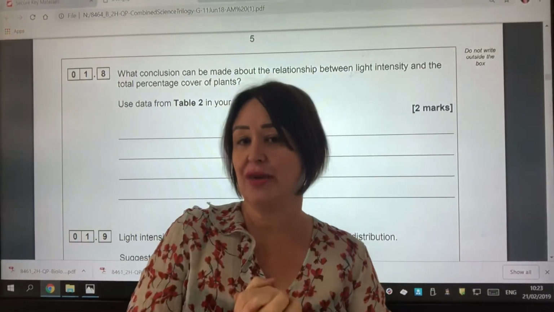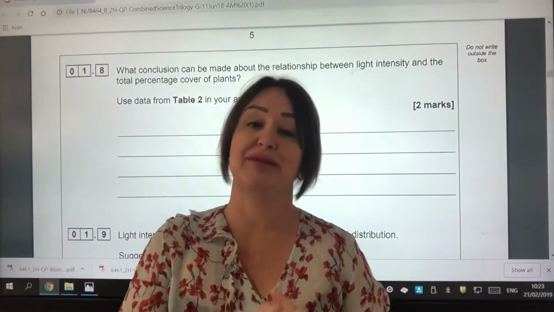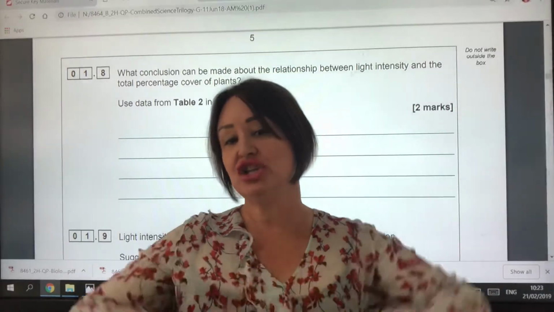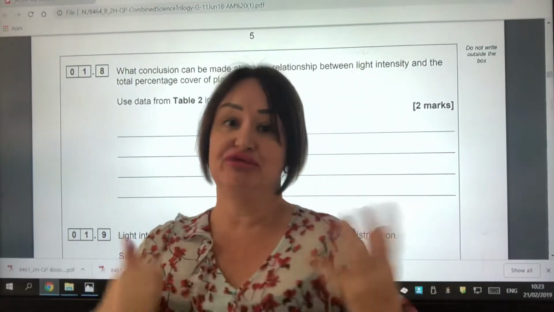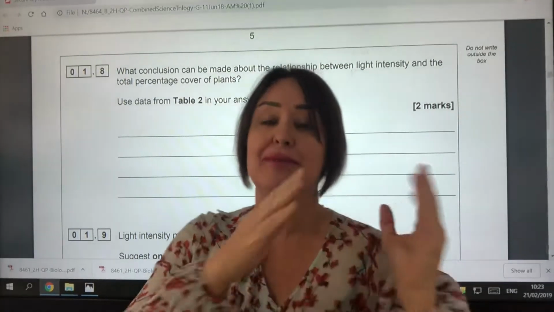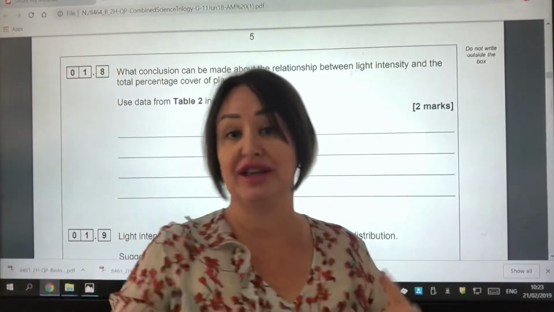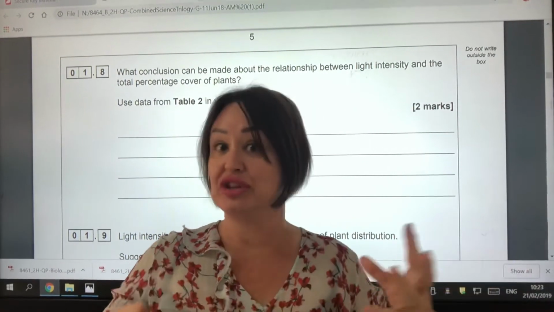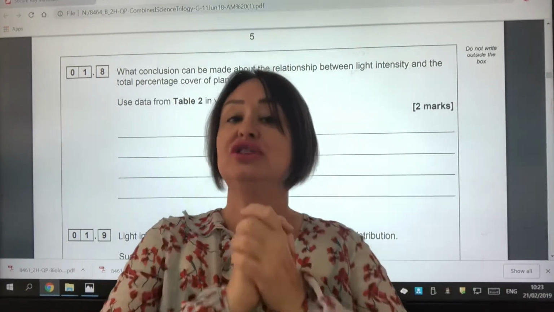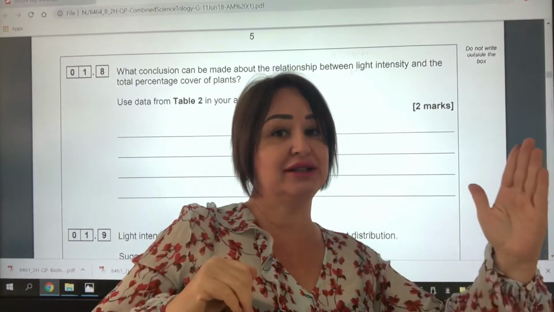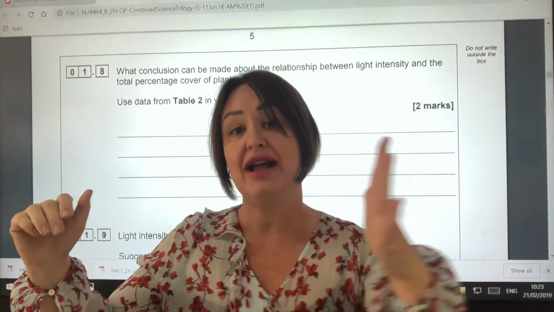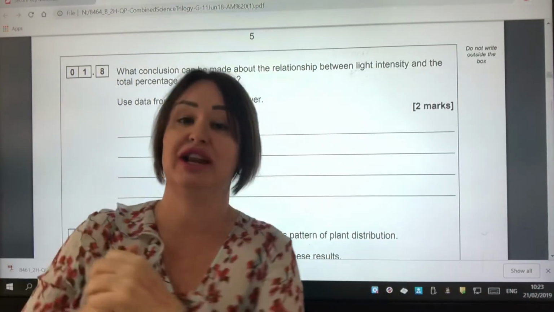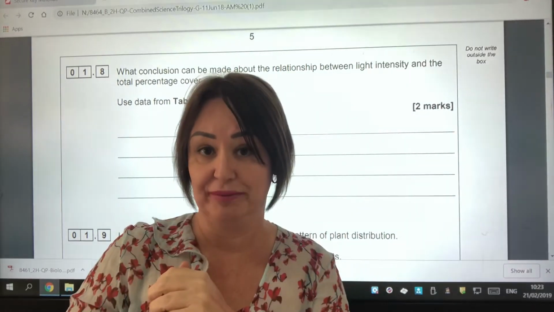We are looking at a question that asks us about a relationship. A relationship is a pattern over time. So typically the rhythm of a relationship would go, the more of this, the more of that, the less of this, the less of that, the more of this, and so on. It doesn't talk about at this point in time or at this point in time. It talks about over the period of time that the relationship exists for.